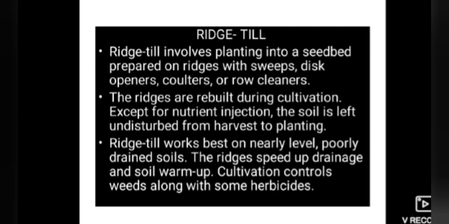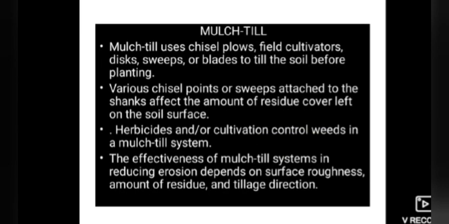Soil conservation depends on the amount of residue and row direction. Planting on the contour and increased surface coverage greatly reduce soil loss. If you plant on a contour and cover all the surface of the land, then it greatly reduces the soil loss. Because all the soil is covered with different pastures or grasses, the soil loss is going to be reduced. This is about ridge tillage.